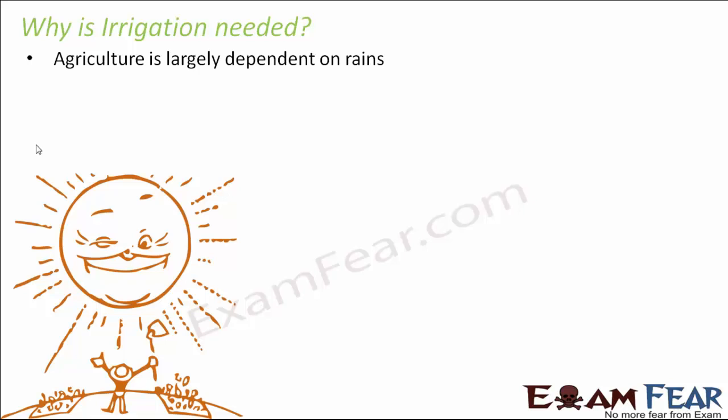And because of that, if we do not have an alternative to rainfall, in that case maybe the entire effort which had been put in by the farmer prior to irrigation might get wasted, because you saw, right, that irrigation comes much later. Before that the soil needs to be prepared. Once the soil is prepared, it has to be followed by plowing. Once plowing and leveling are done, it has to be followed by application of manures and fertilizers. So once all that is done, then comes irrigation. So just imagine the farmer puts in all the efforts, but when the time for irrigation comes, there is no rain. So all his efforts will go waste.